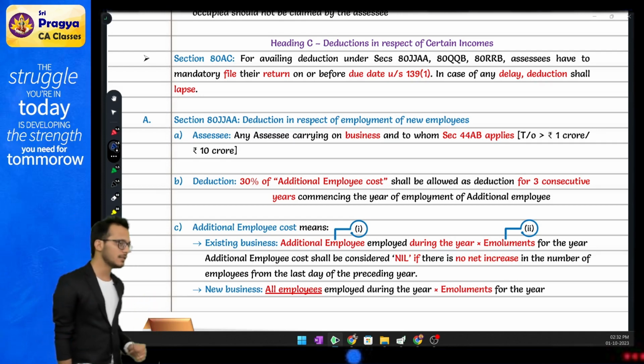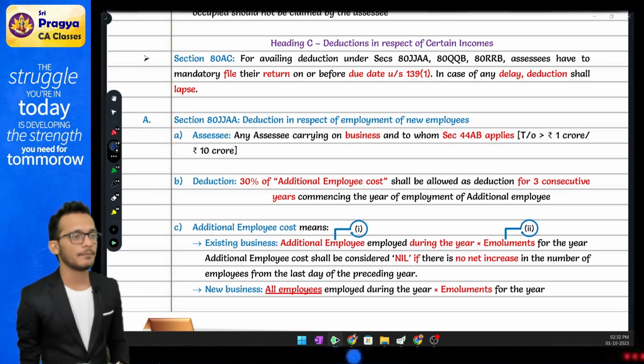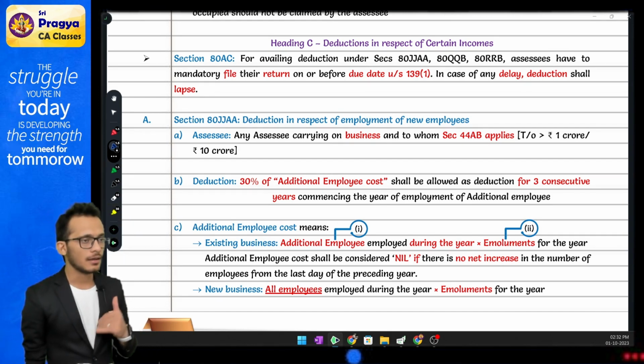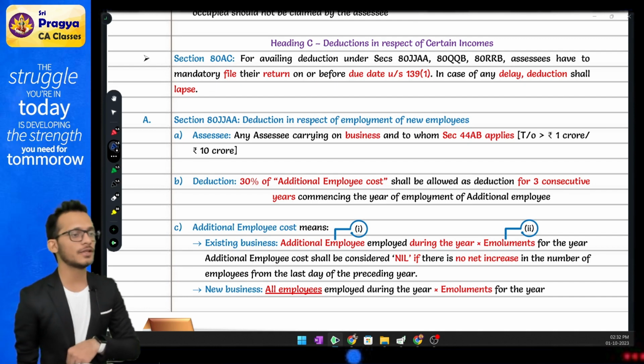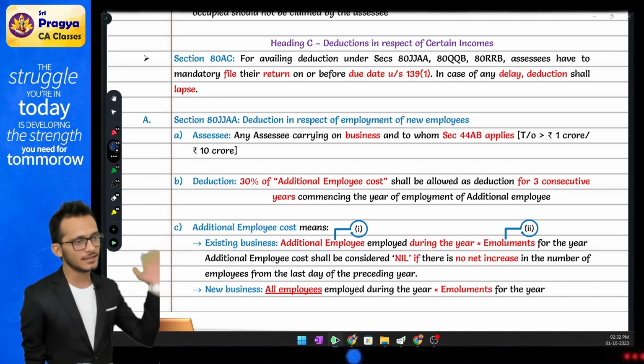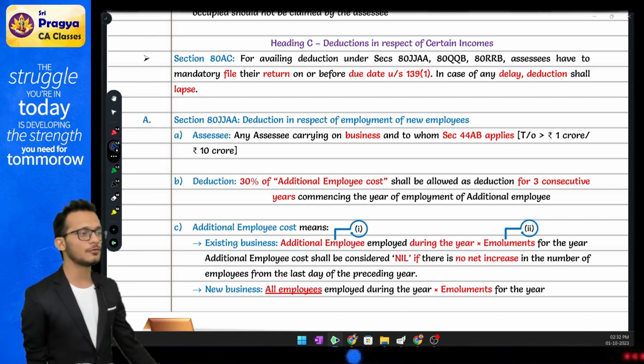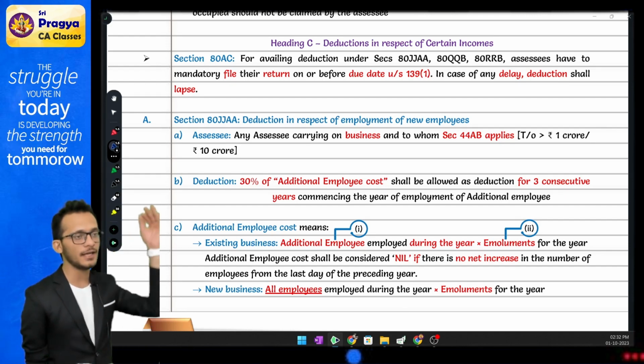How to find out my additional employees, Rahul? First rule: the employee should have worked for more than 240 days in the current year. If Rahul has not worked for more than 240 days in the current year, bring last year's 240. When I say bring last year's 240, it means last year they did not satisfy 240, so in the current year they'll become eligible.